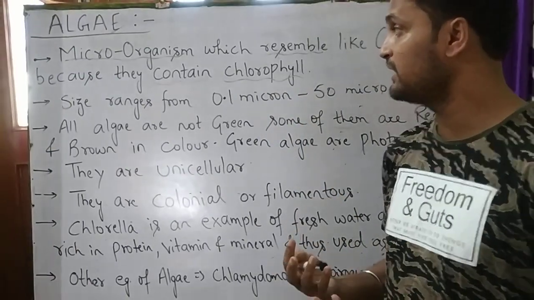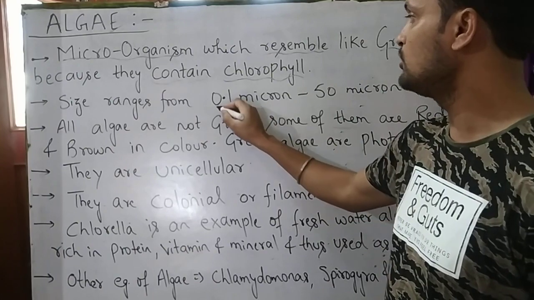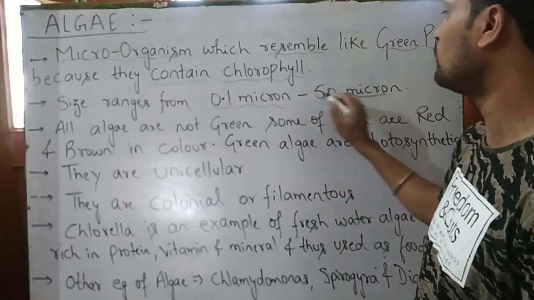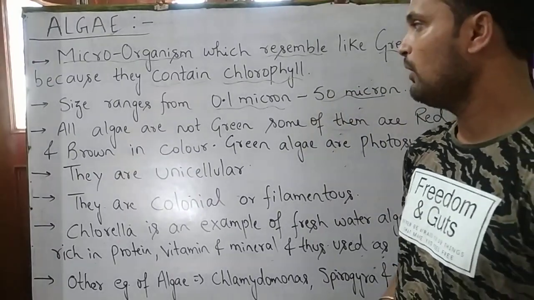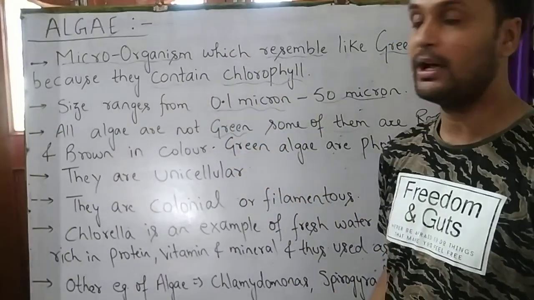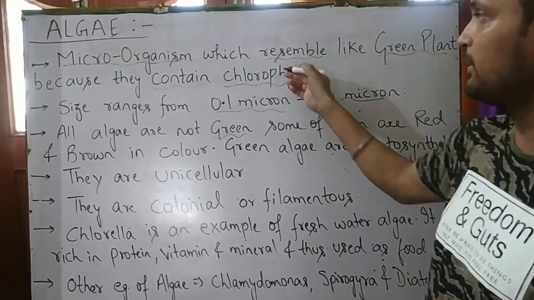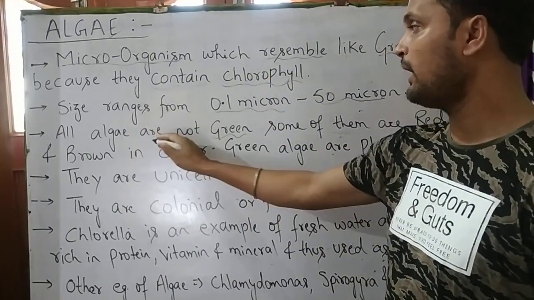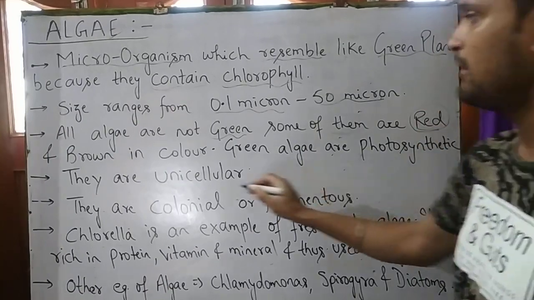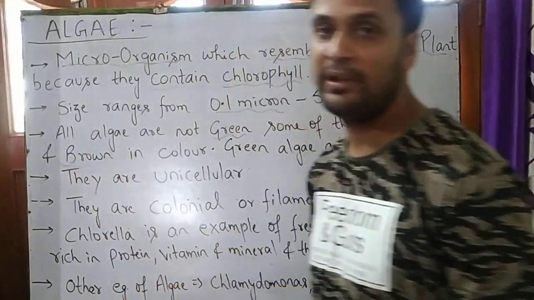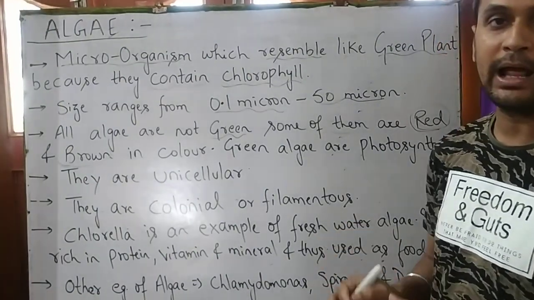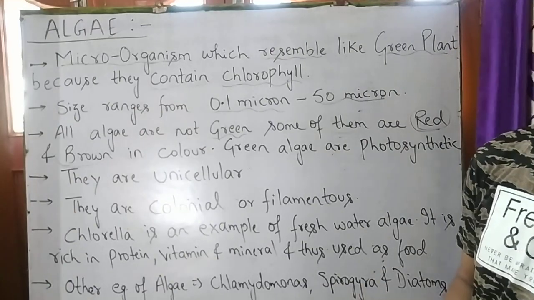Now what is their size? Their size ranges from 0.1 to 50 microns. Now, all algae are not green. As we have studied earlier, they look like green plants because they contain chlorophyll. But some of them are red and brown. So we can say that all algae are not green. Some red and brown algae are also present in our environment.